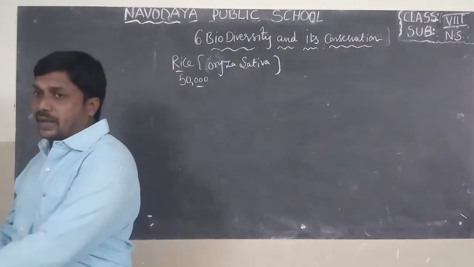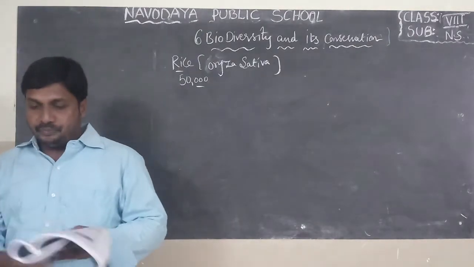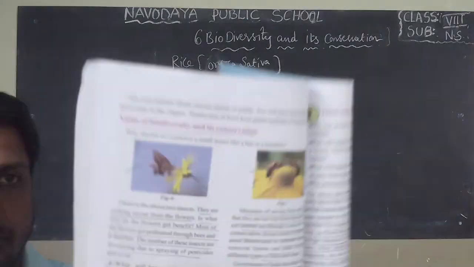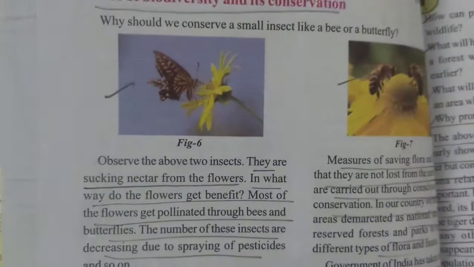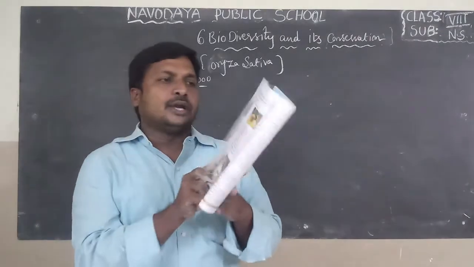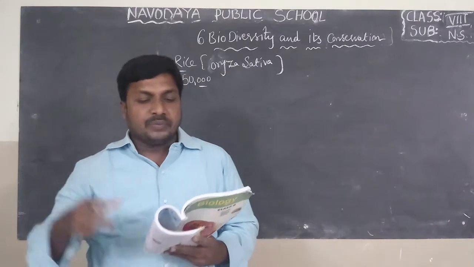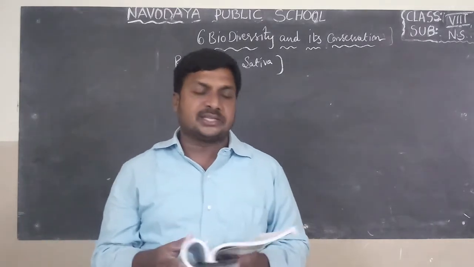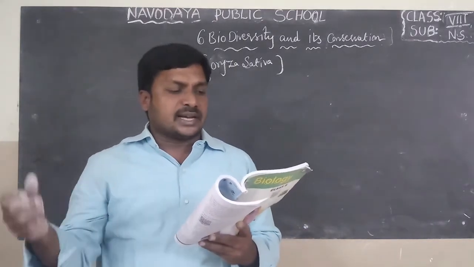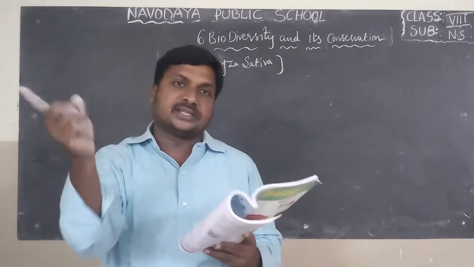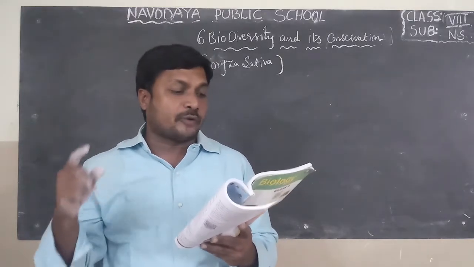Now all of you open page number 92 in your NS textbook. They gave two pictures to you, two flowers and two insects. If you observe, in the first picture we can find a butterfly. In the next picture we can find honeybees. Value of biodiversity and its conservation. Observe the above two insects. They are sucking nectar from the flowers.